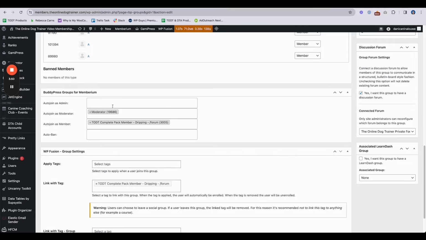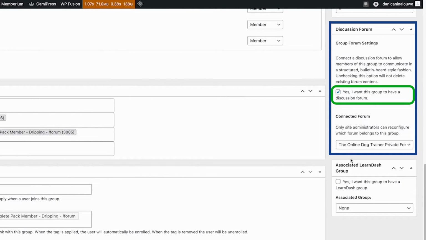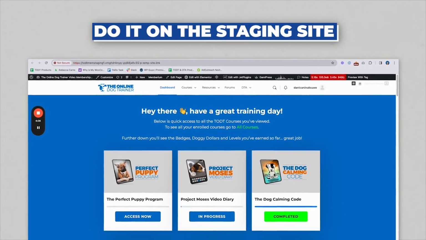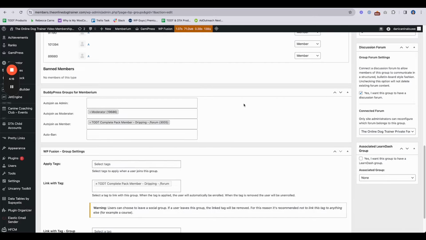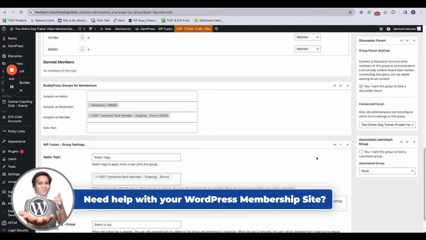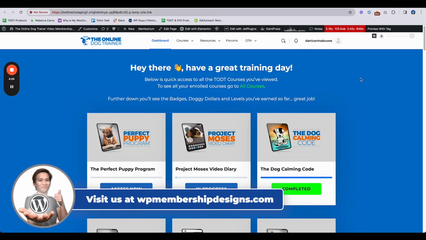So that's why I want to tell you that I've only done this with BuddyBoss, with an automator or membership plugin that auto-enrolls those existing lists that we already have. So when you're trying to fix this, if you have this issue, make sure you do that in a staging site. Do not do it in a live one, just in case there's some problem, for example if your members are removed and so on, so that your live site will not be affected. So again, do that in the staging site, test it.